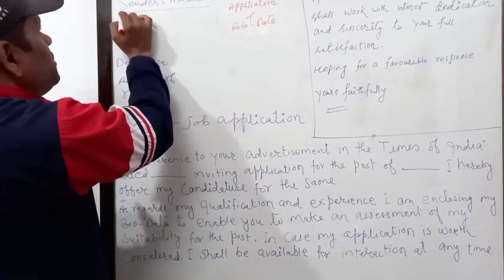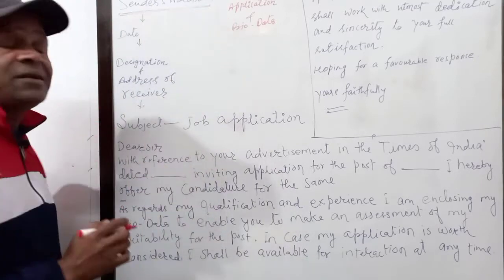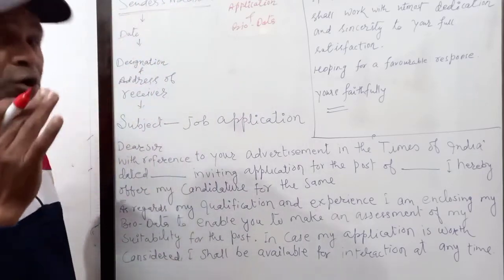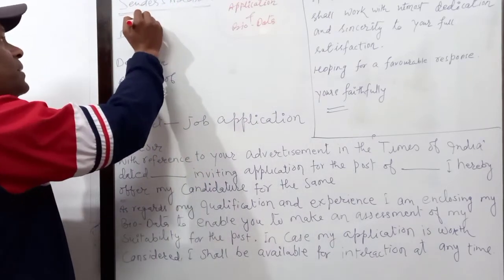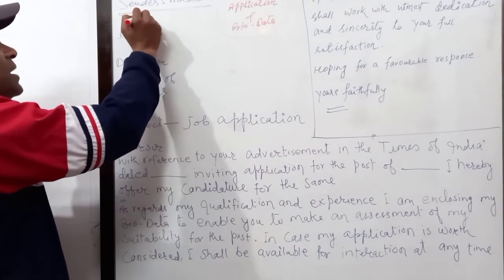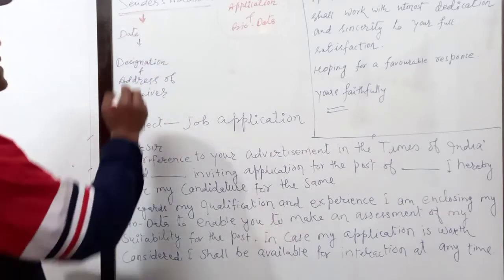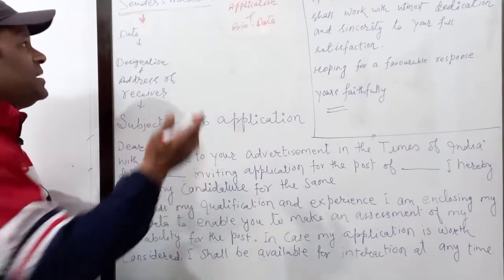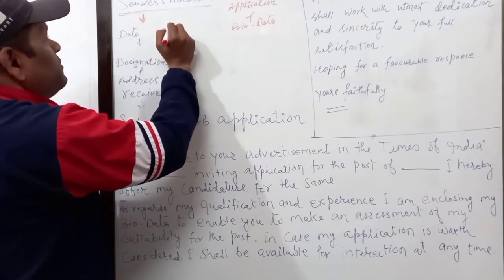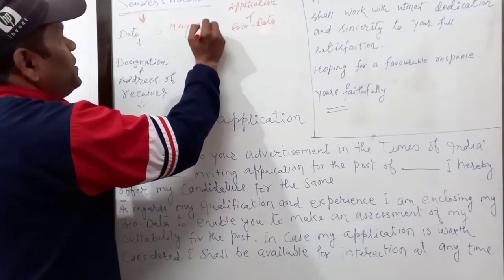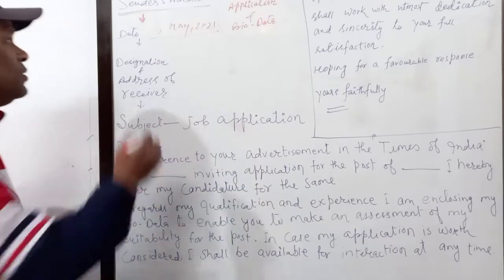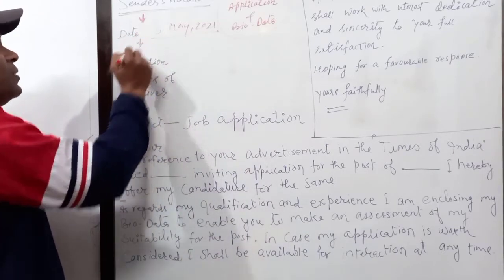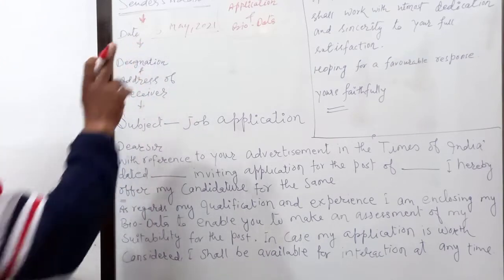First of all, we write the sender's address. It will be given in the question paper. So write the sender's address in 1 or 2 lines. After that, you have to keep 1 line gap. This arrow indicates the gap for 1 line. Then we mention the date, and what date will you put there? The date of examination, suppose your exam is on 5 May 2021, so you can put that date there. Don't write this word DATE. Again we'll put 1 line gap. This arrow indicates the gap.